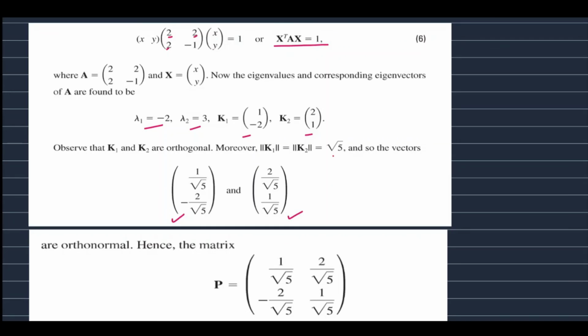They are orthonormal vectors, so we can form a matrix P whose columns are these orthonormal vectors. The matrix P is 1 by root 5, minus 2 by root 5, 2 by root 5, 1 by root 5. This is an orthogonal matrix, and the given matrix A is also diagonalizable.